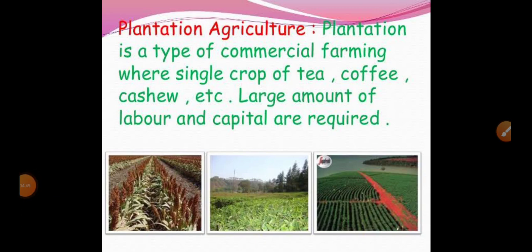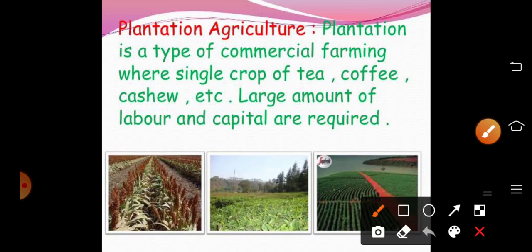Okay, and the next type of commercial farming is plantation agriculture or plantation type. This commercial type of farming is used by cropping a single type of product. That means a single crop is grown in a very vast area. So, plantation is a type of commercial farming where a single crop of tea, coffee, cashew, etc. are grown. Then, large amount of labor and capital are required for this particular plantation agriculture. You may see tea plantation, coffee plantation, maybe rubber plantation, etc.